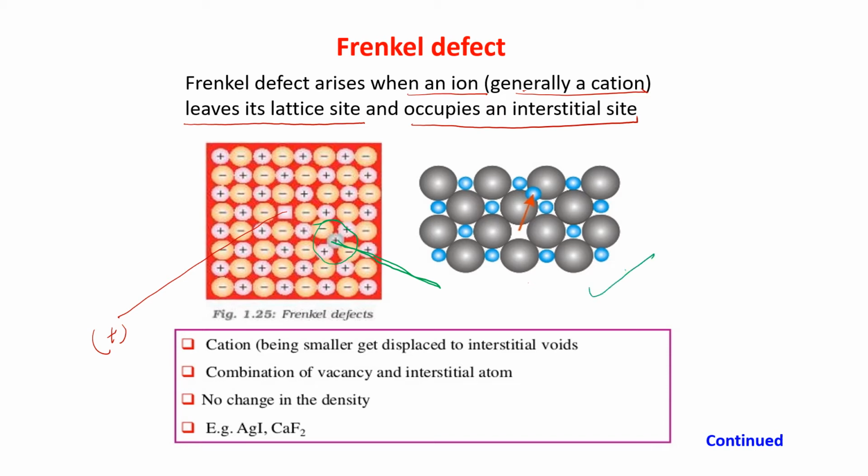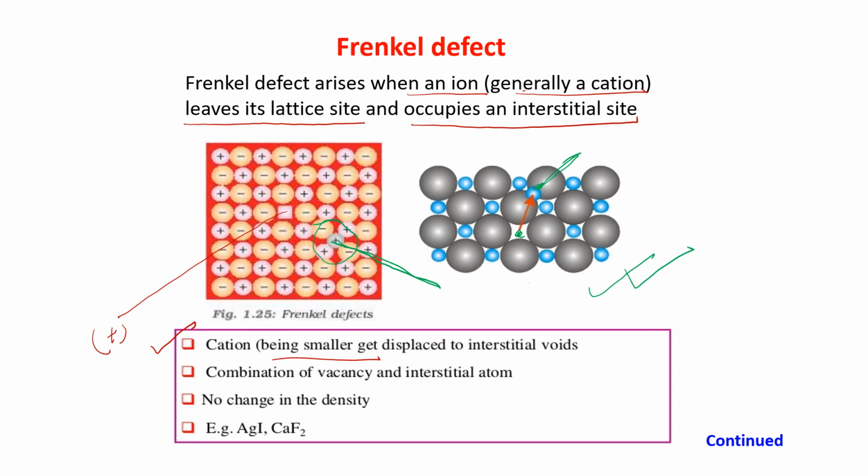See this figure. Now the cation is moving from here to here. The blue one is the cation. So it is moving from one place to another place, that is the interstitial site. The cation, being smaller, gets displaced to the interstitial voids.